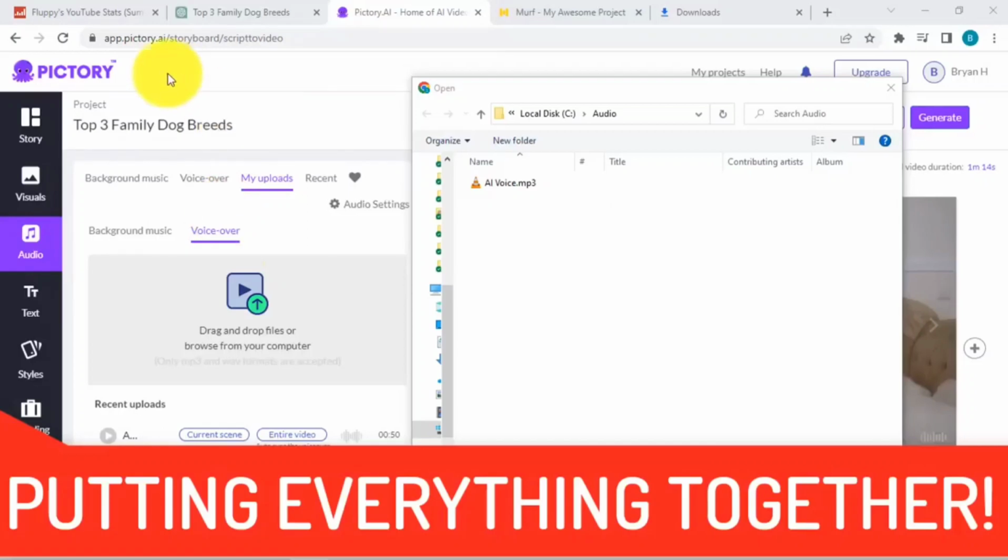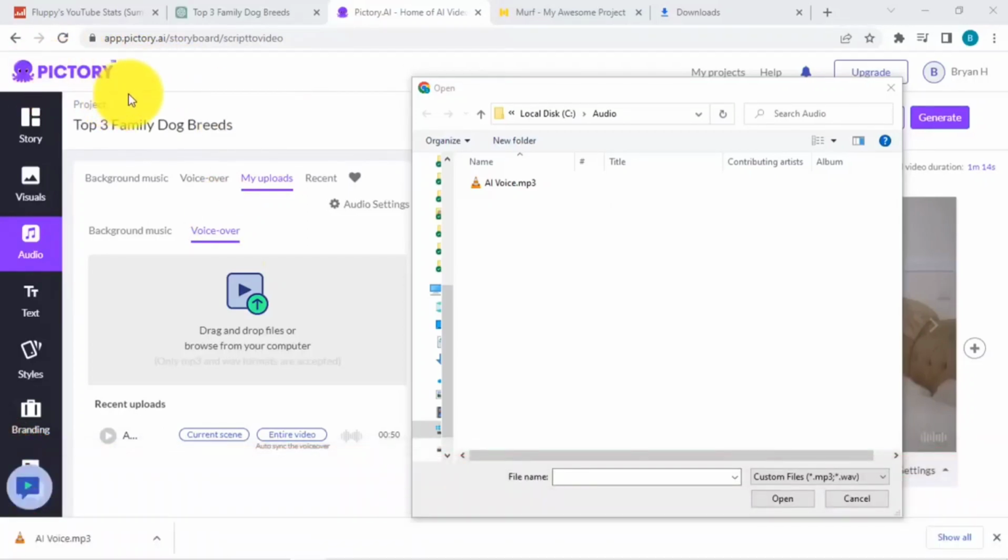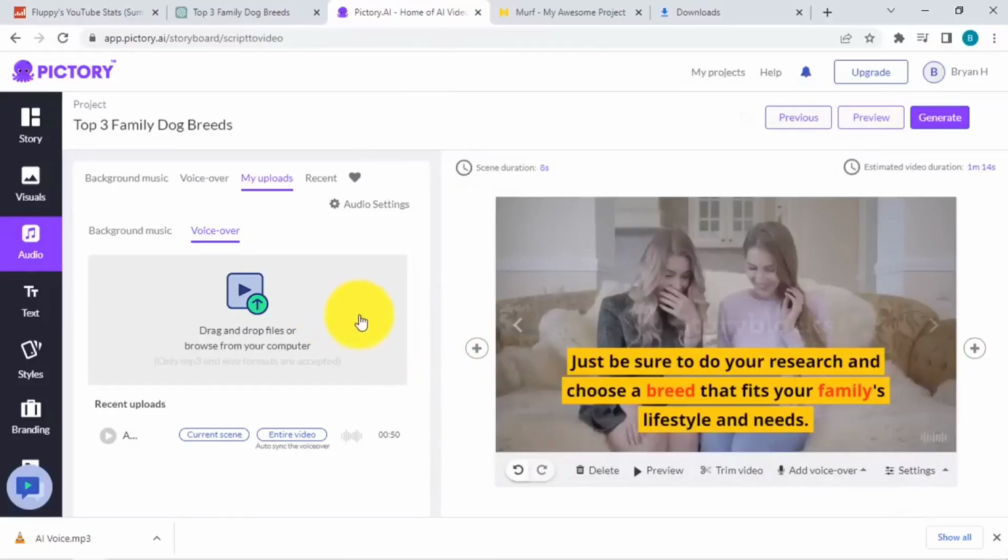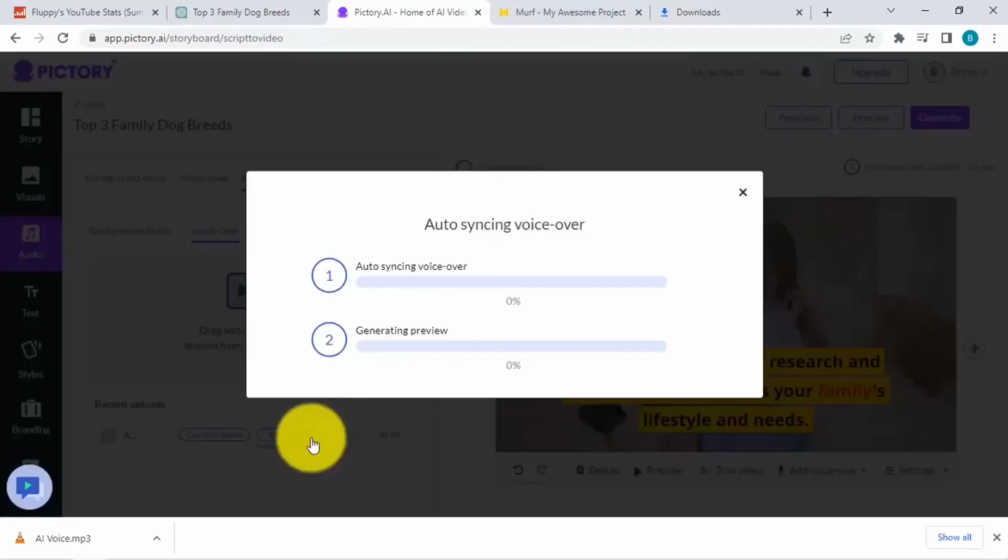So once you have created the AI audio by Murph AI over here, we simply need to go to Pictory to be able to add our audio file to the video. It's simply by going to audio over here, and then we go to My Uploads. For the voiceover, you can simply upload the file over here, which is this file that we have right now. I've already uploaded this. After uploading it, we simply need to apply this to the entire video. So I'll click on that.